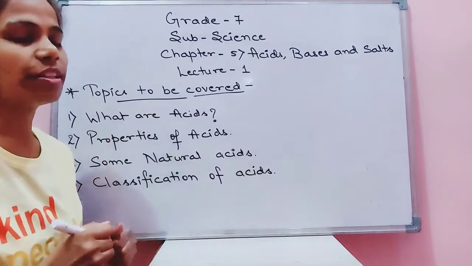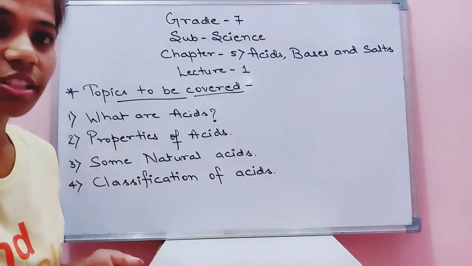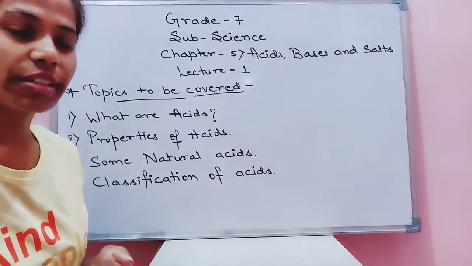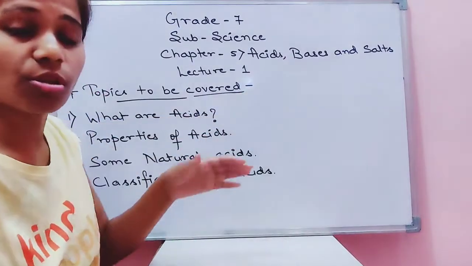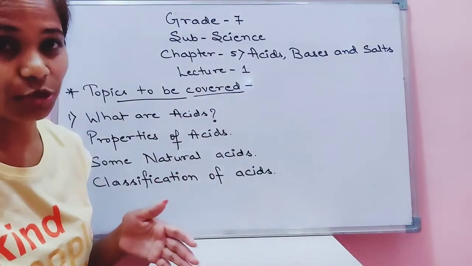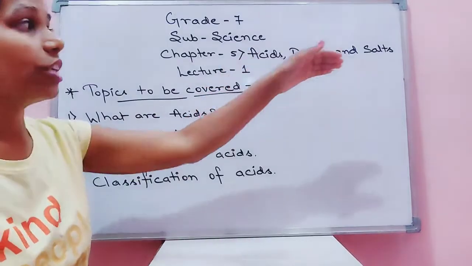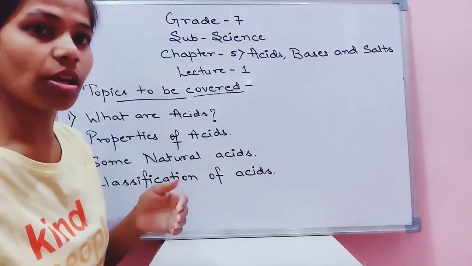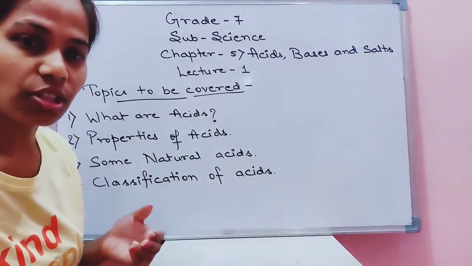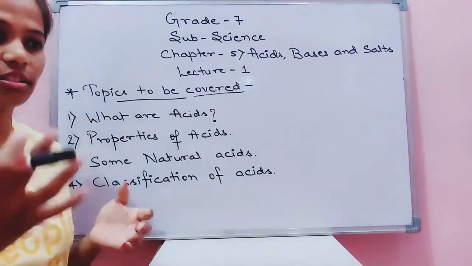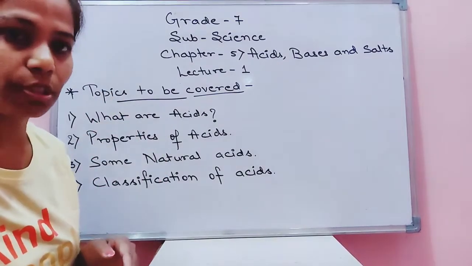The topics that we will cover under the whole chapter will be acids, the properties of acids, then the classification of acids. Similarly, for the bases also, we will see its classification as well as its properties. Then we will have a look over the salts, how the salts are being formed, what is neutralization reaction, what are indicators. These are some of the topics which will be covered under the chapter.